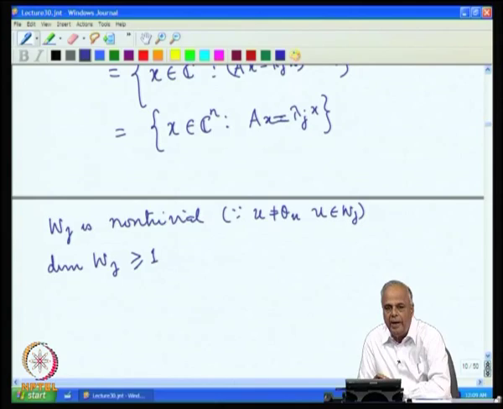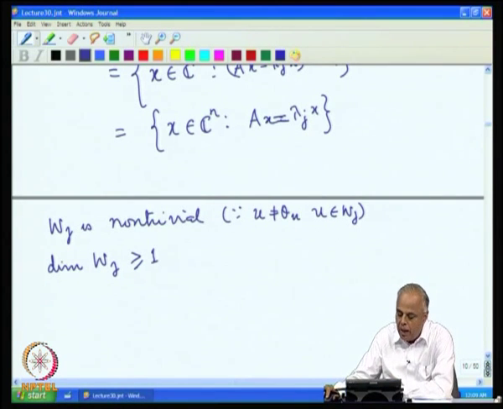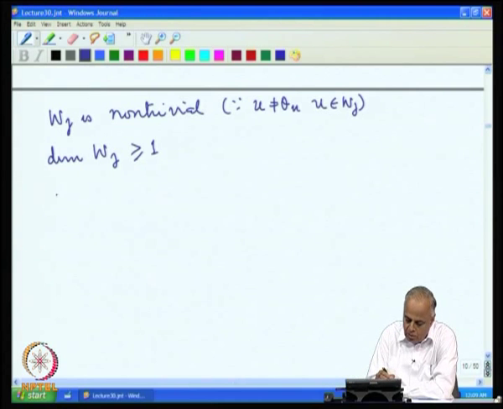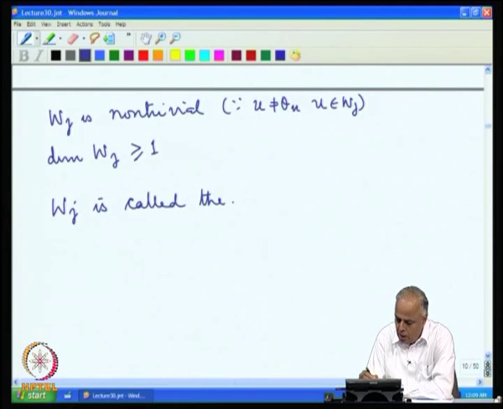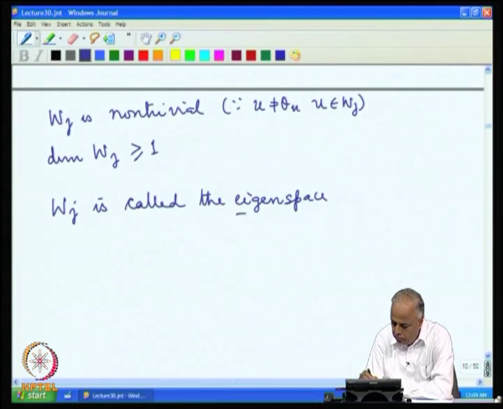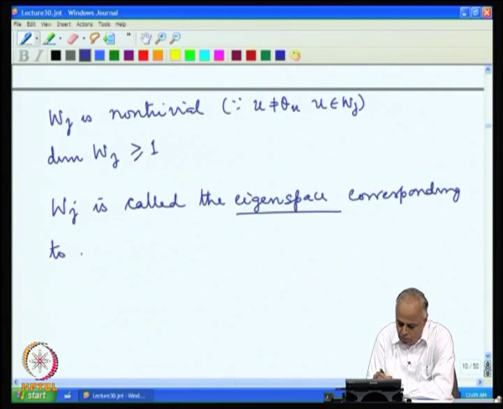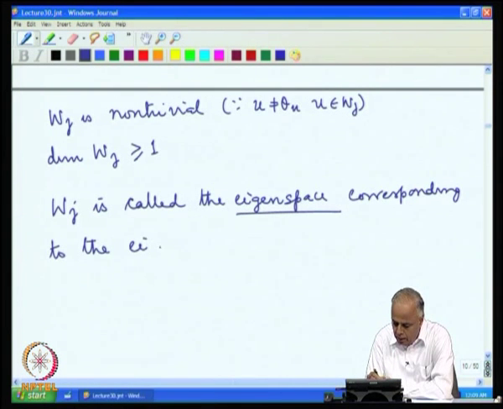This W j is called the eigenspace corresponding to the eigenvalue lambda j.